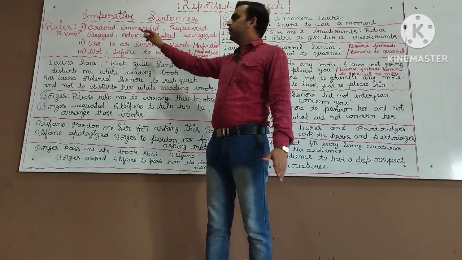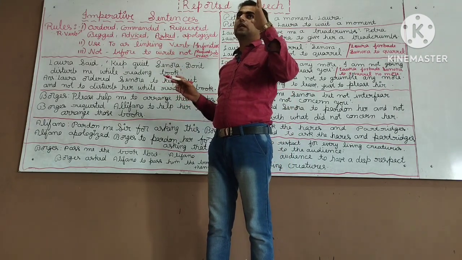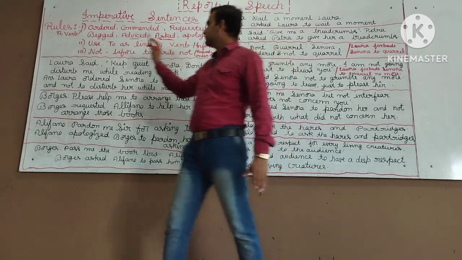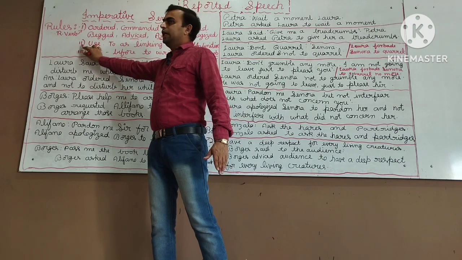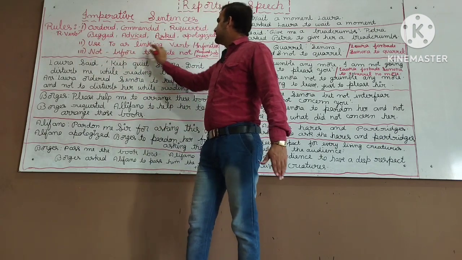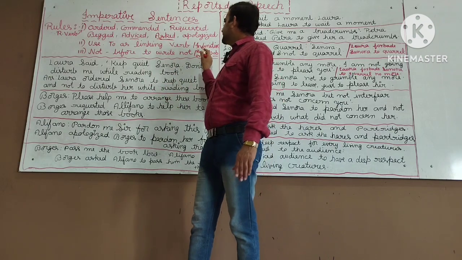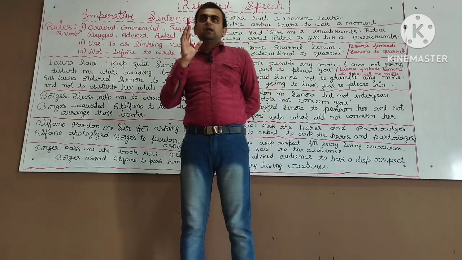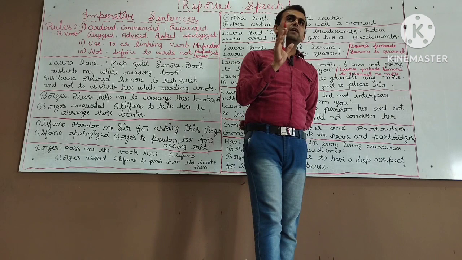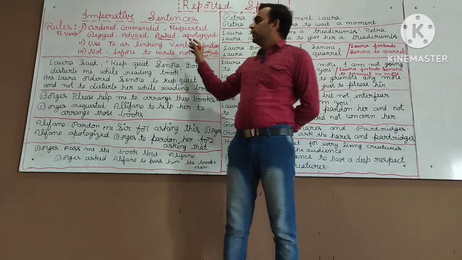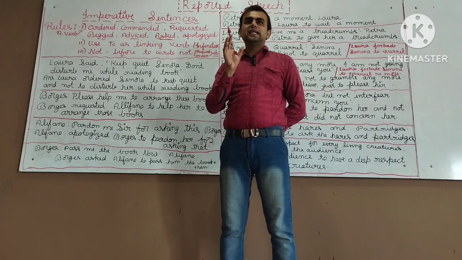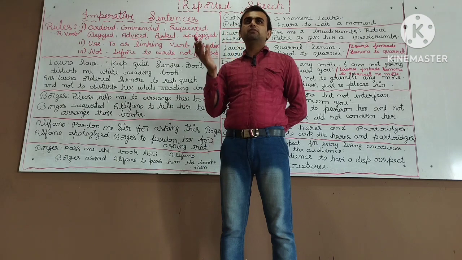We use a reporting verb according to the sense. Second rule: use "to" as a linking verb, which is also called an infinitive. For assertive sentences we use the linking word "that." For interrogative sentences we use the linking word "whether," "if," or a wh-word.